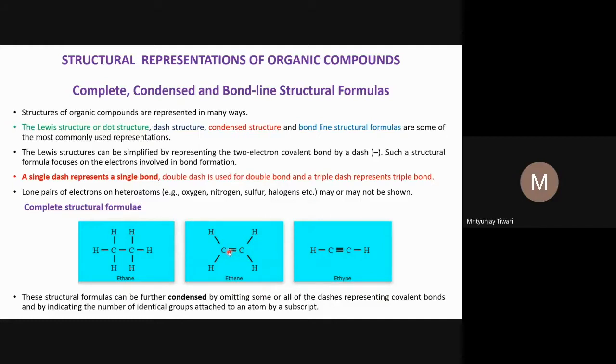Even if you do not write it to represent this structure, that is okay. Even if you write one hydrogen here, it is just a representation. This structural representation does not show the exact geometry of the organic compound. That is why showing a bond angle exactly equal to the experimental value is not important.